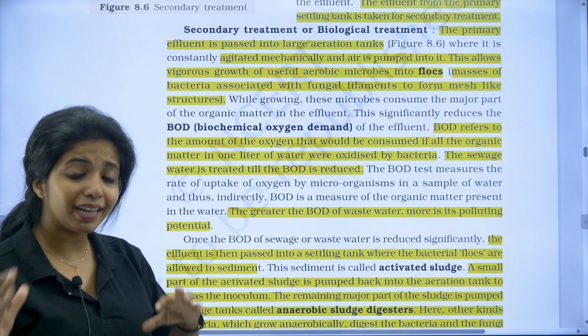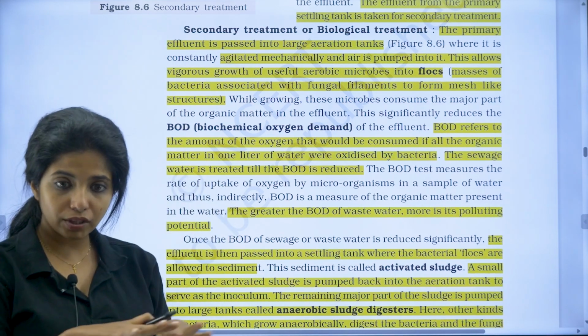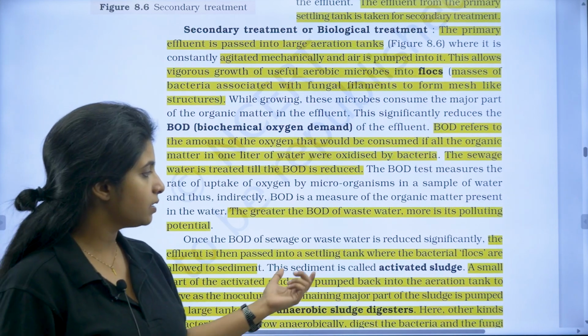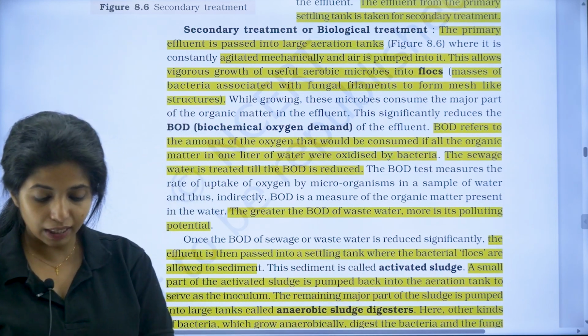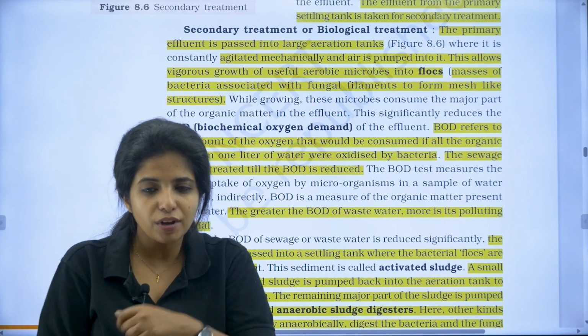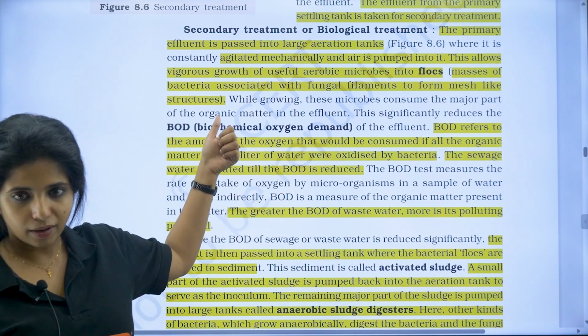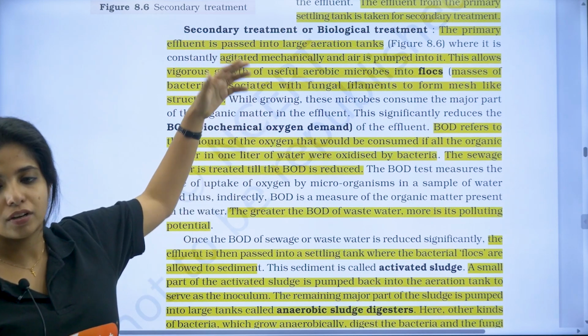So it goes to the settling tank, that is the next step, and there the bacterial flocks and everything else will settle down. The sediment is called activated sludge. Whatever is sedimented down, you call it activated sludge. Now this has the bacteria and everything, so what do you do? You take a little portion of this and put it back into the other tank, so that the bacteria can grow again for the next treatment.